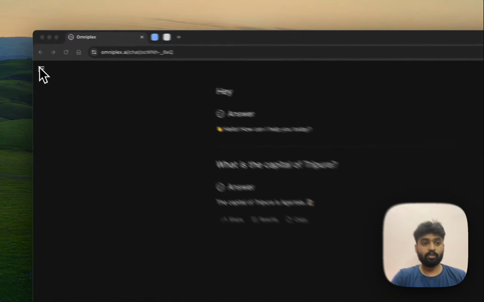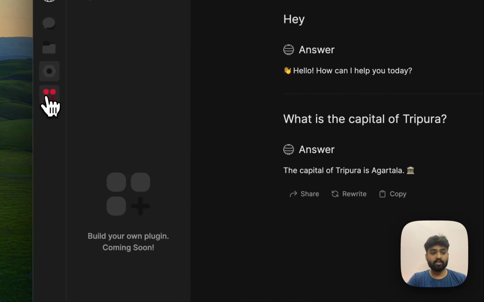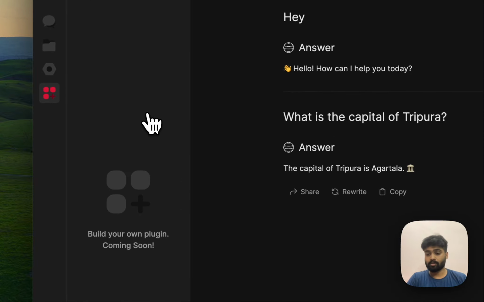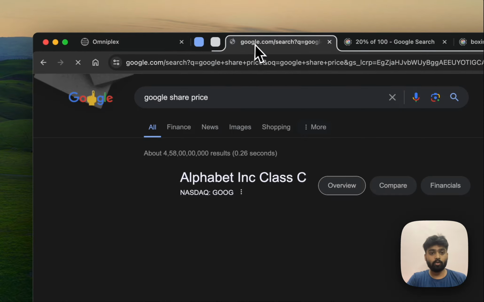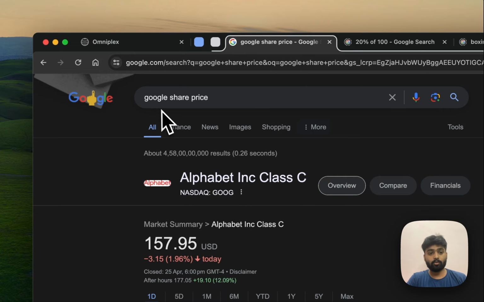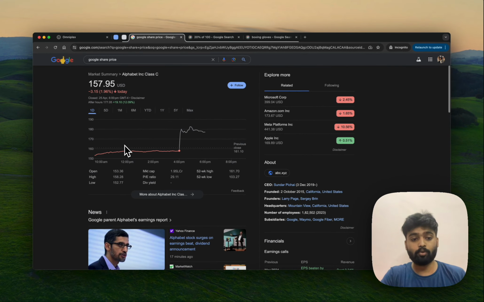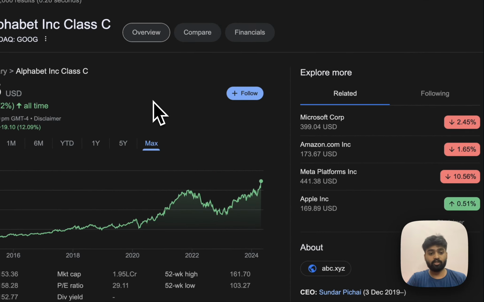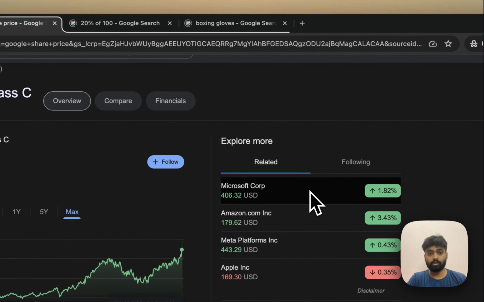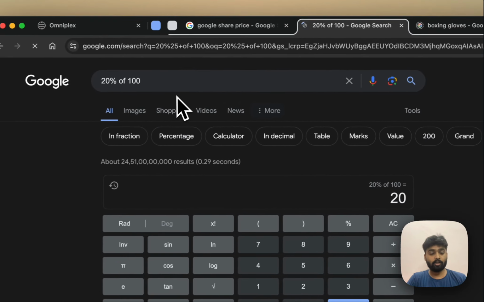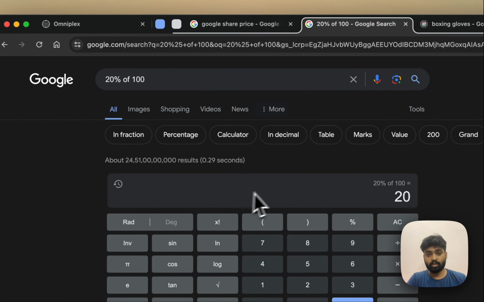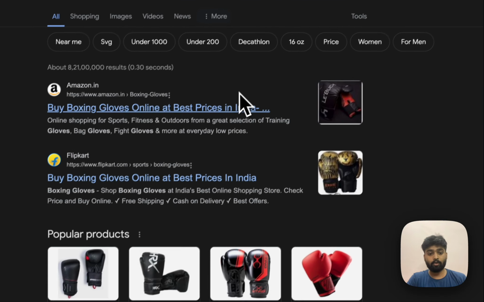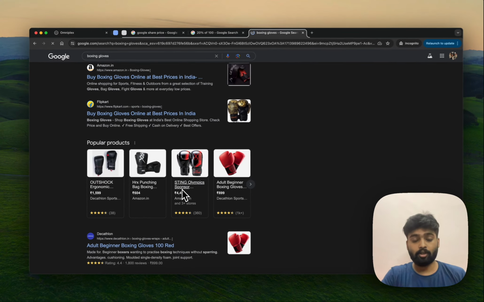Now, another feature that I have in plan is plugins. So what are plugins? Let me show you what Google does nowadays. When you ask Google for the share price, it will actually give you a beautiful chart with all this information, where you can see the chart data and all the rest of the information. Even for smaller calculations, you will see a calculator appear. And same thing for shopping experiences.